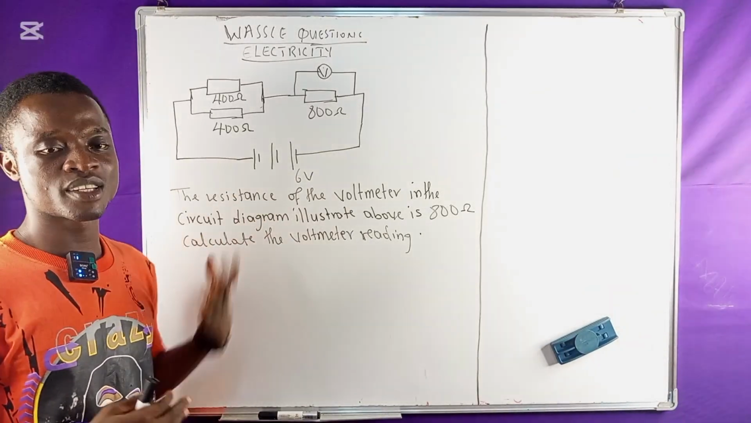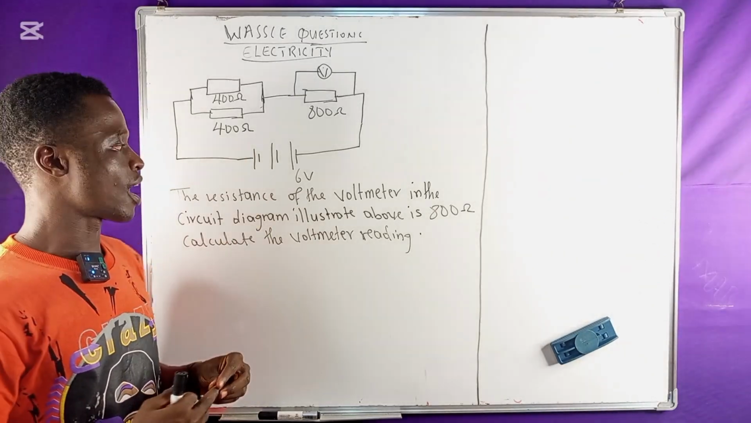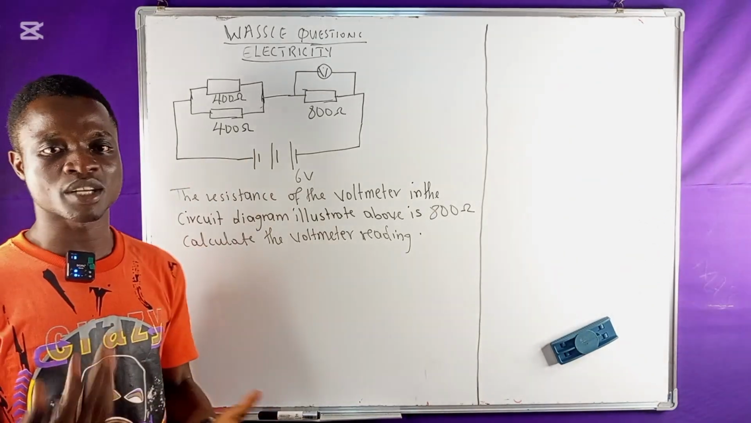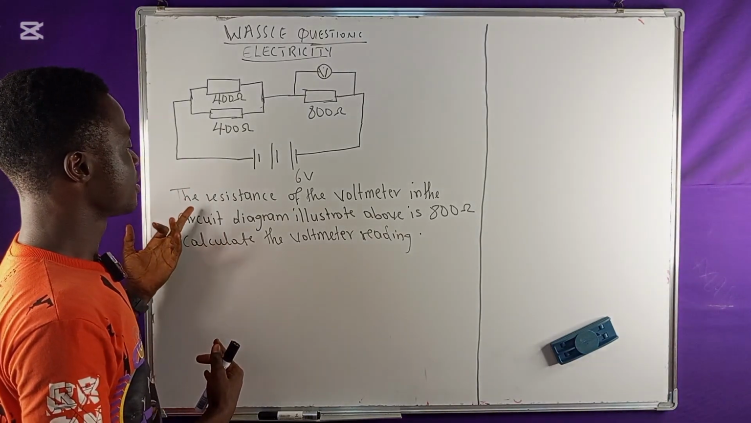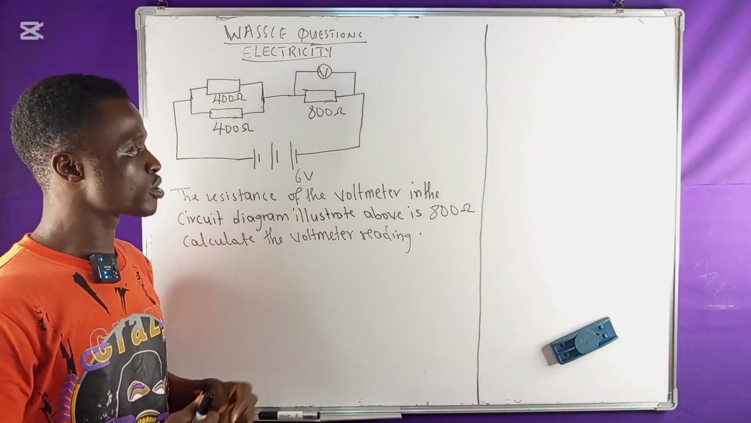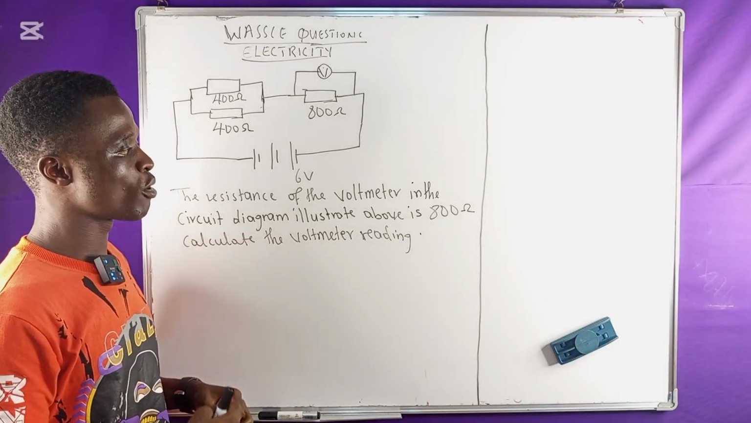We have a problem on board. This is a past question on electricity, and let's look at the question and see how best we can solve it together. The first thing here is we are saying the resistance of a voltmeter in the circuit diagram illustrated above is